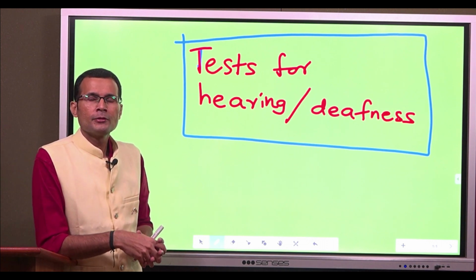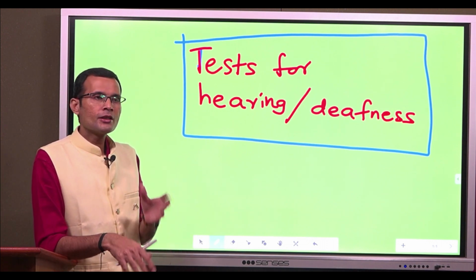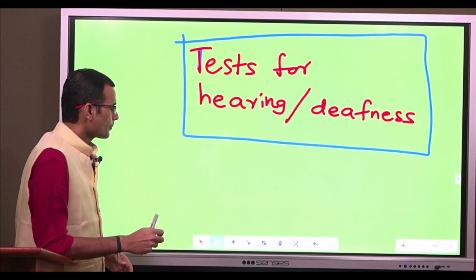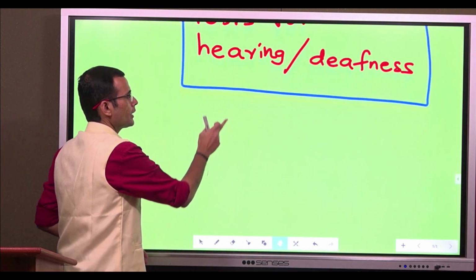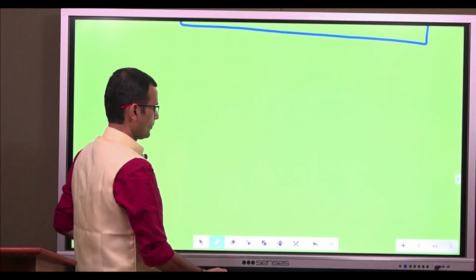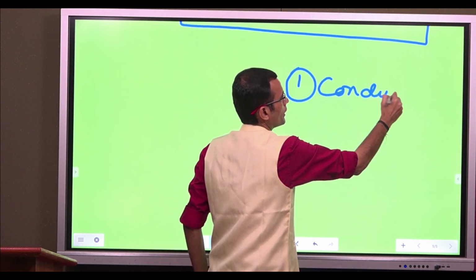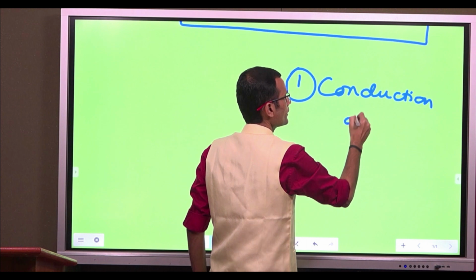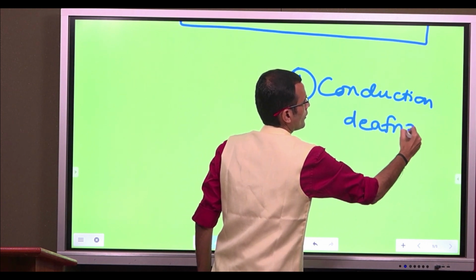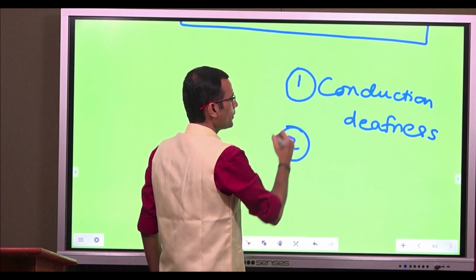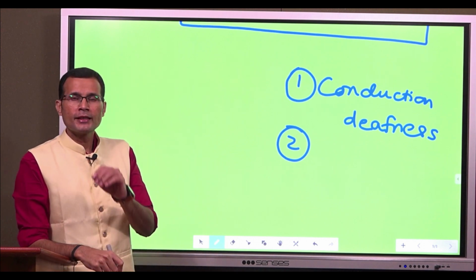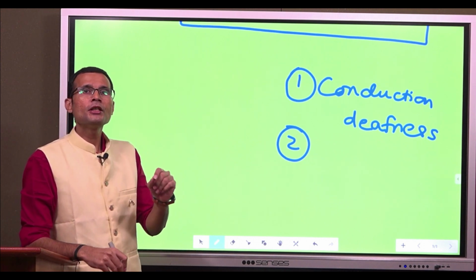To begin with, let's first understand the types of deafness. There are two types of deafness. One is called conduction deafness, and the other type is called sensory neural deafness, or nerve deafness.